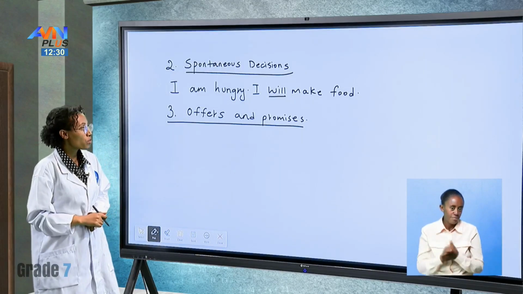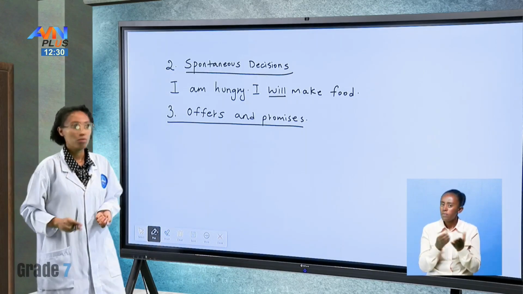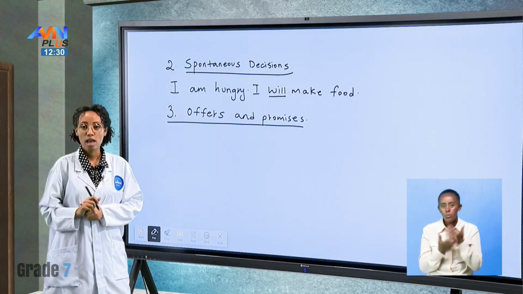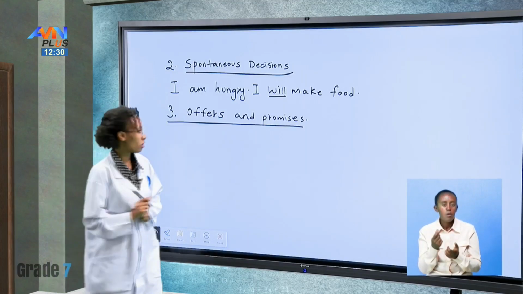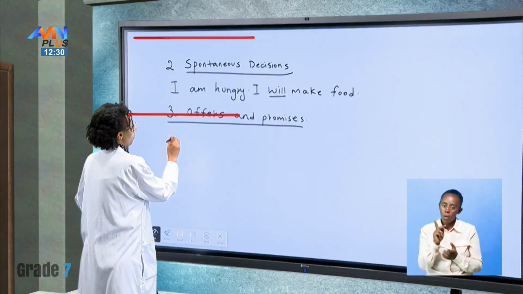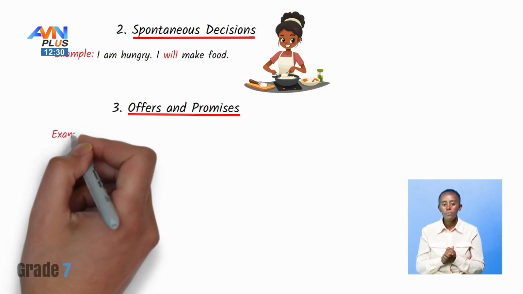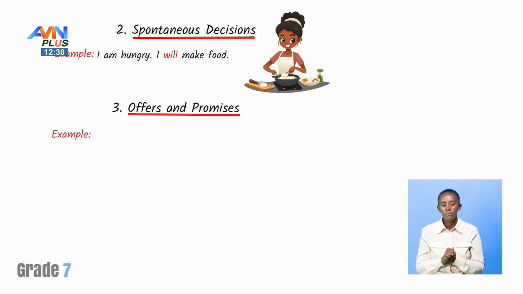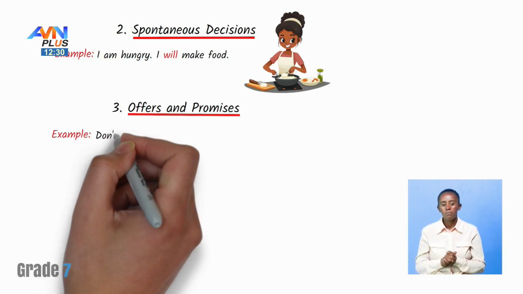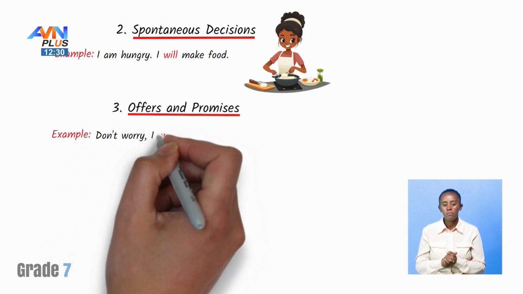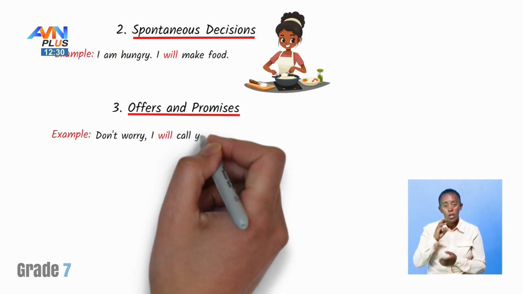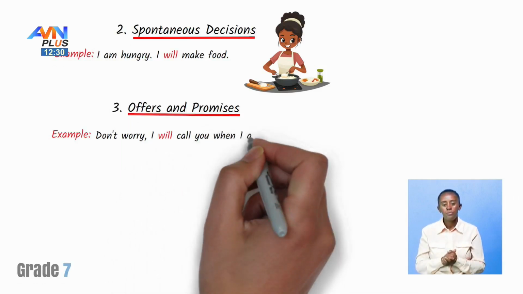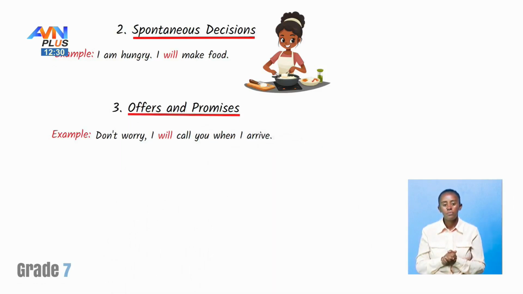How can we give an example of offers and promises by using will? For example, don't worry. I will call you when I arrive.